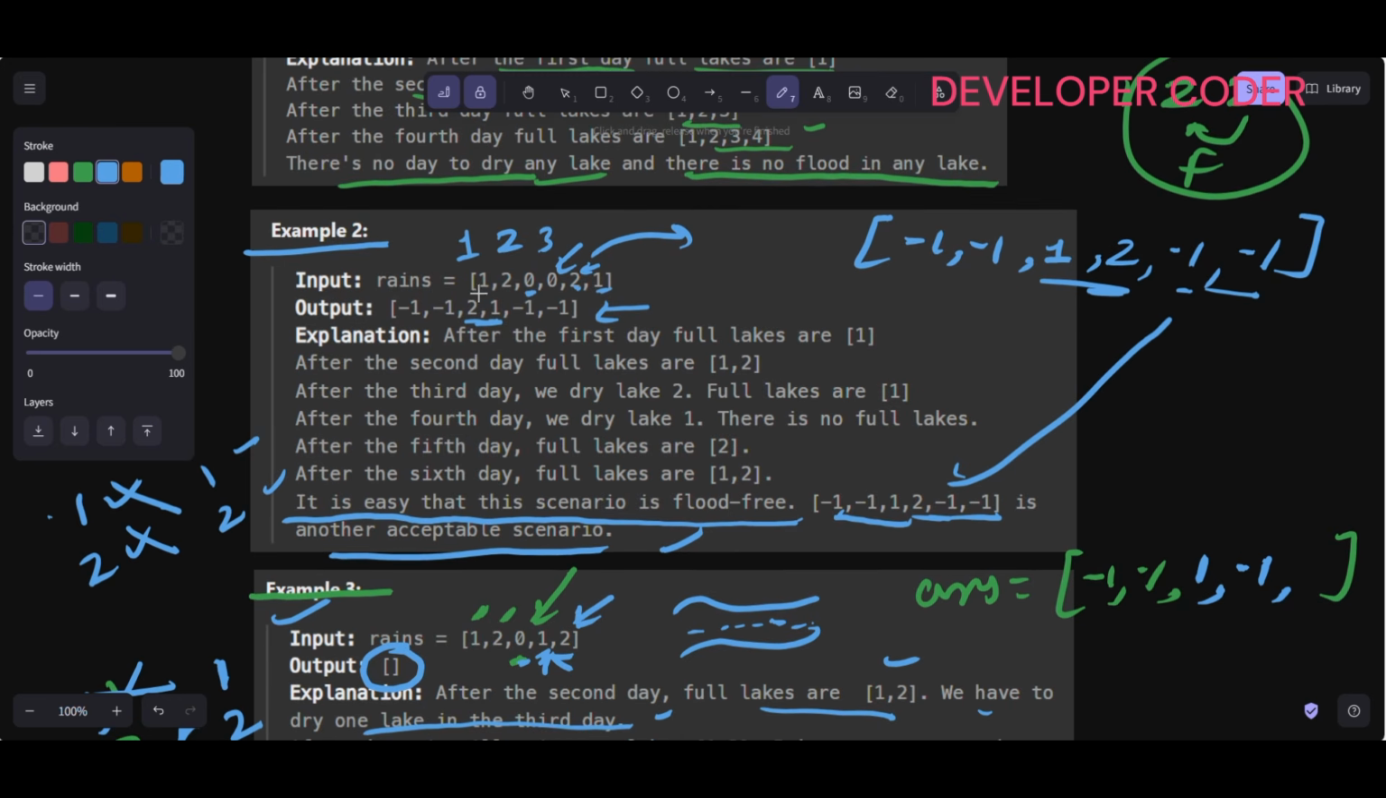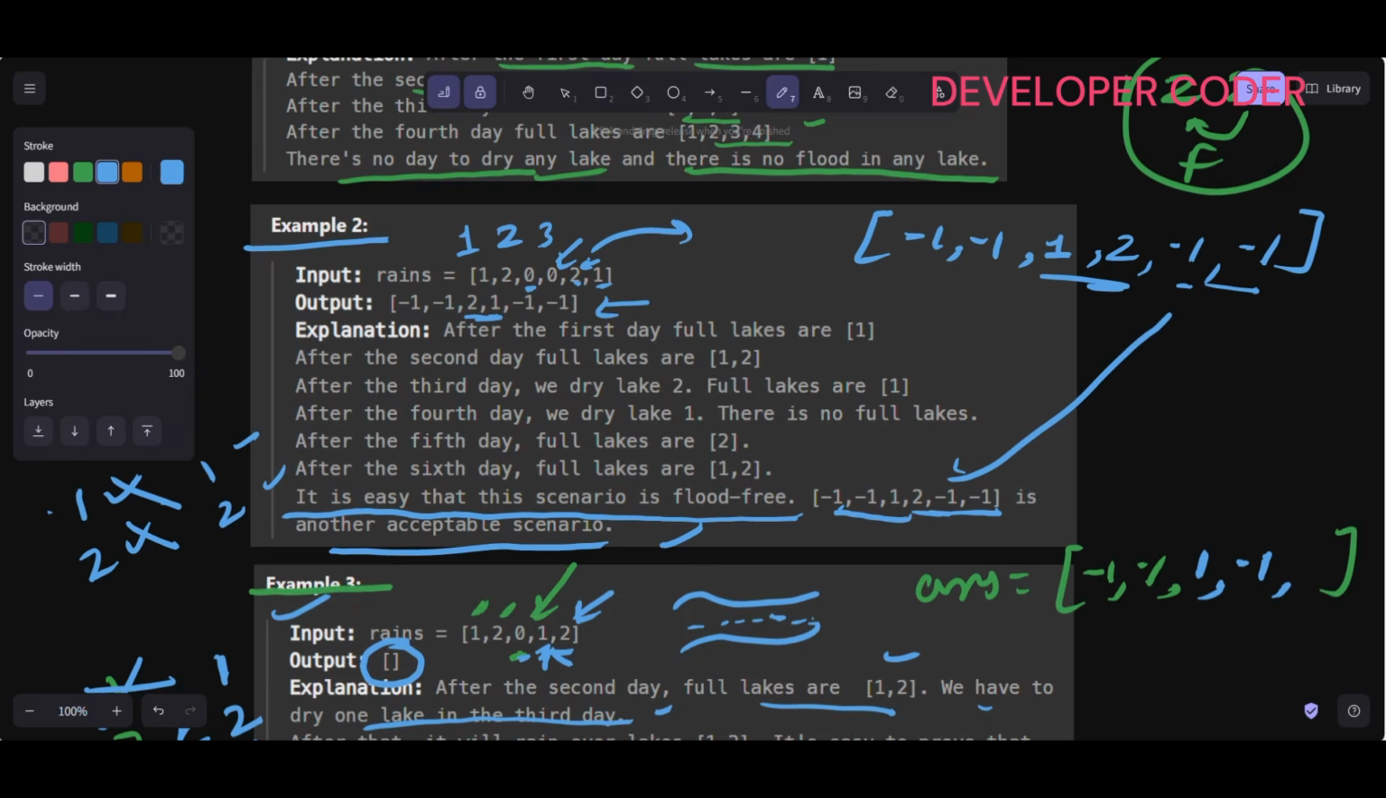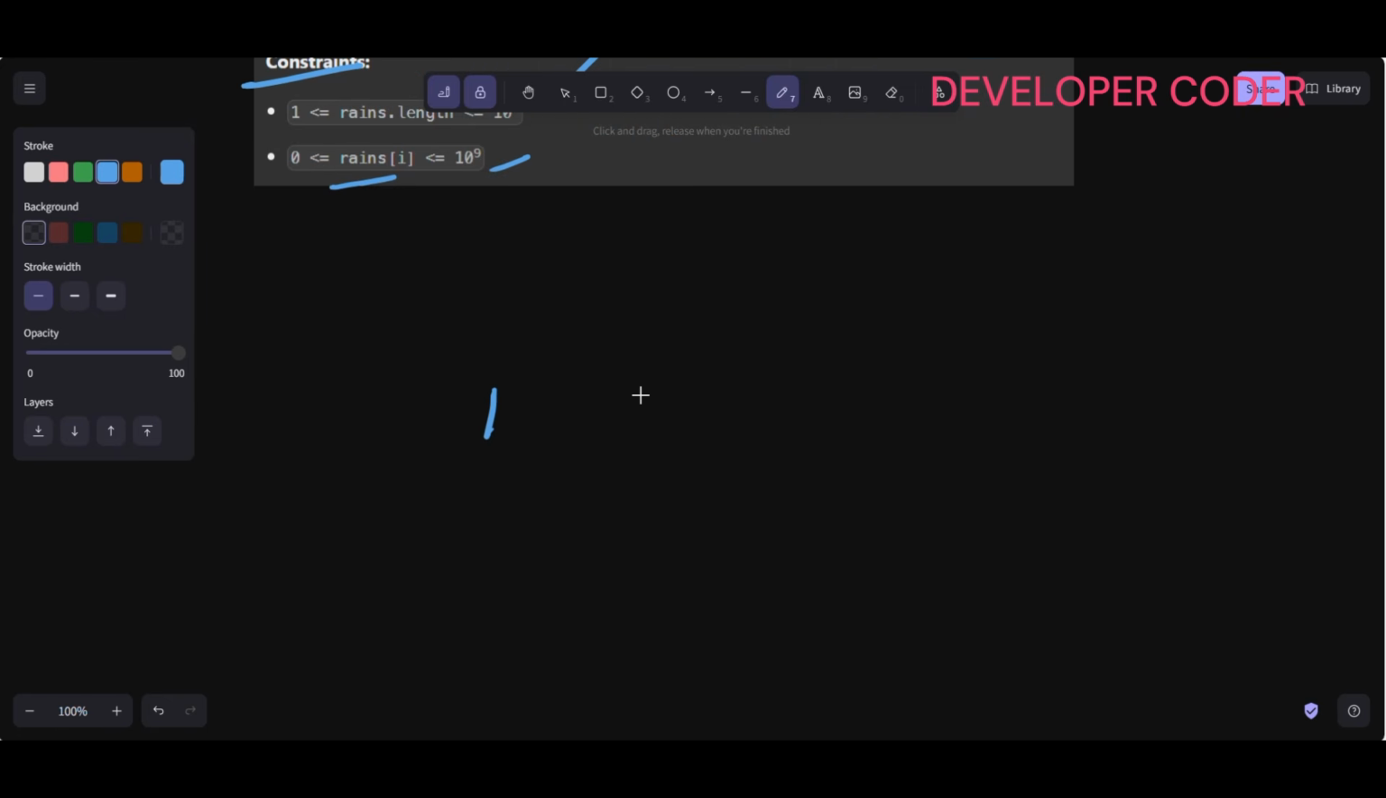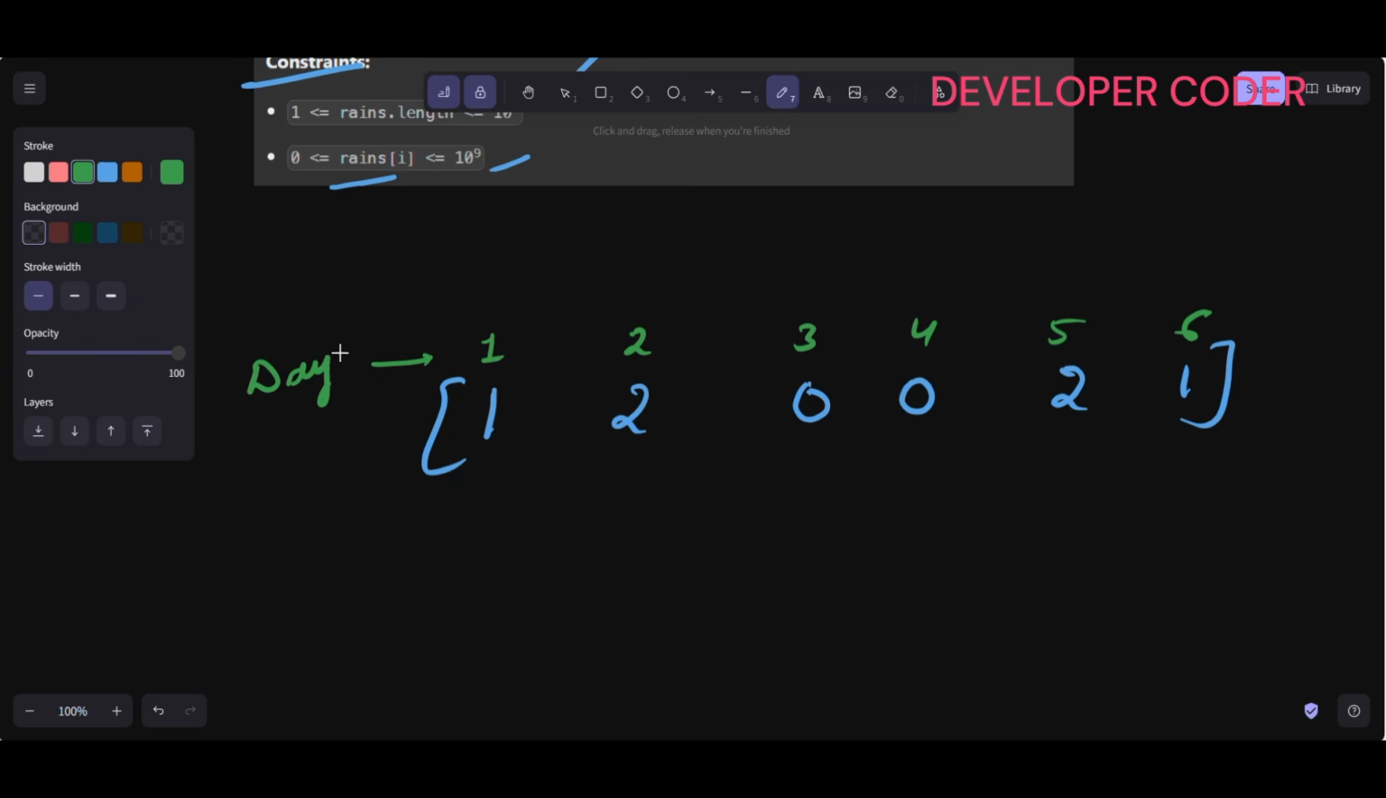Okay, so let's take this example only: 1 2 2 0 0 2 1. So this is our rains array. Let's say this is day 1, day 2, day 3, day 4, day 5, day 6. These are nothing but days. Now let's say these are nothing but my indexes: 0 index, 1 index, 2 index, 3 index, 4 index, 5 index.